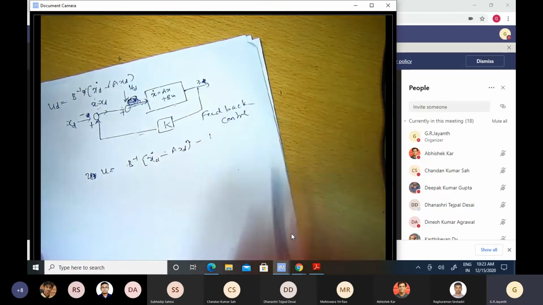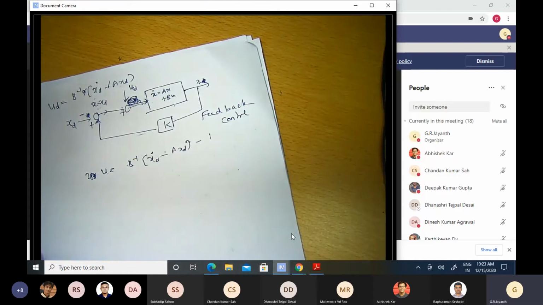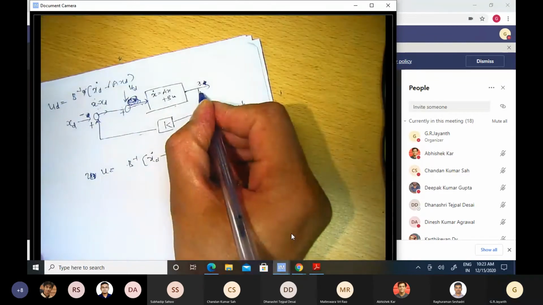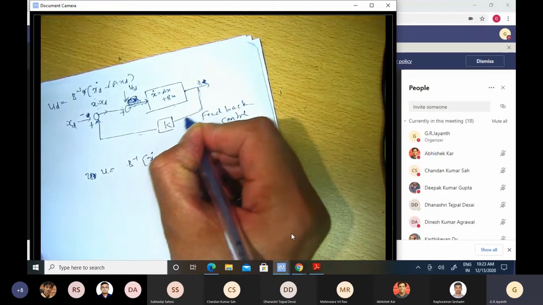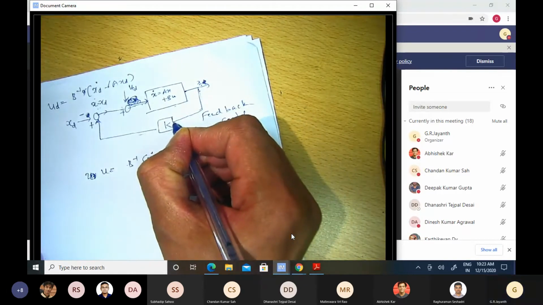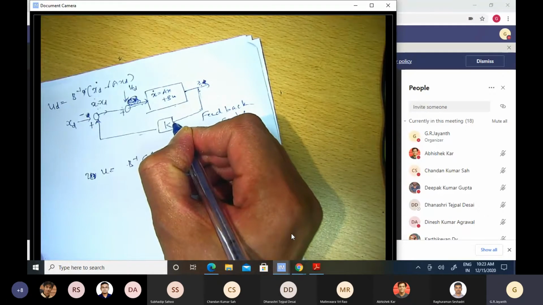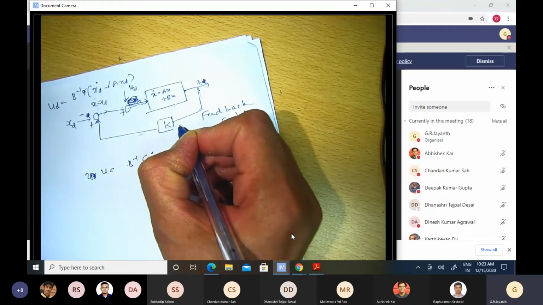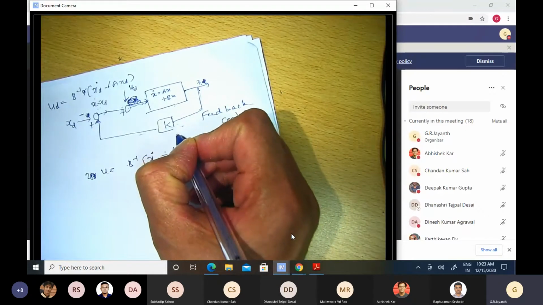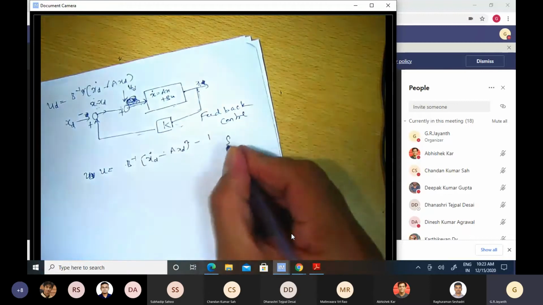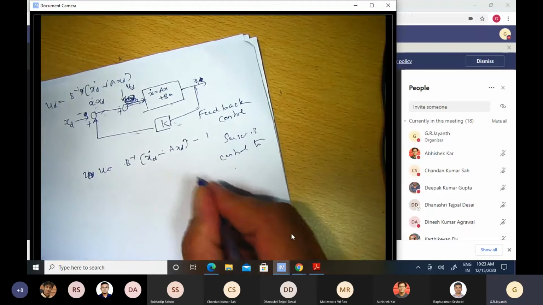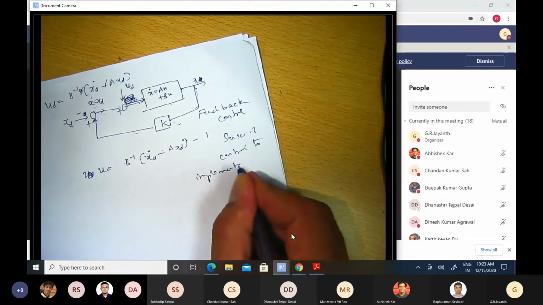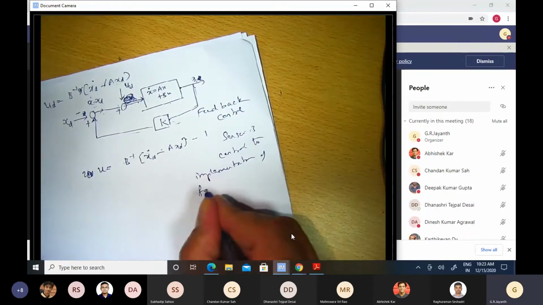So central to controlling a dynamic system by means of feedback is the need of a sensor. It is not indicated here, but the fact that you are able to tap into these states. What are these states? They are just joint positions and joint velocities. The fact that you're able to tap into them in real time means that there is a sensor there. So sensor is central to implementation of feedback control.